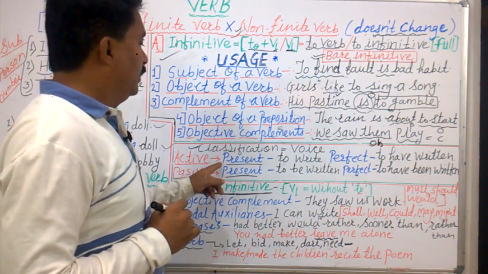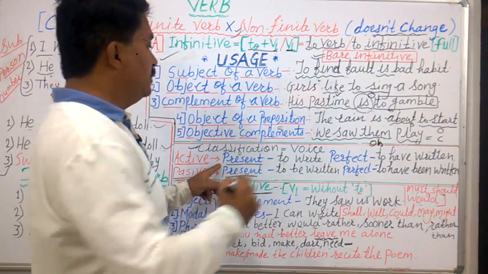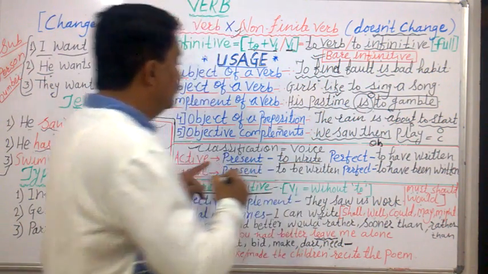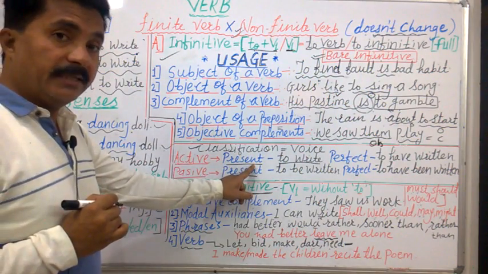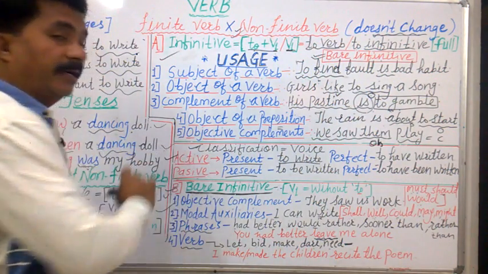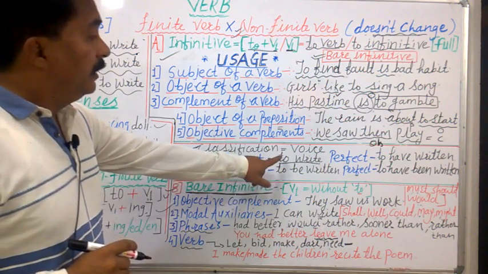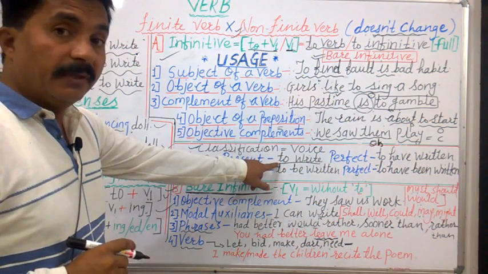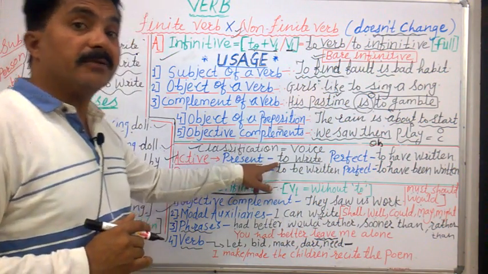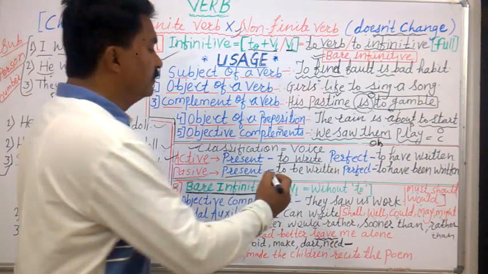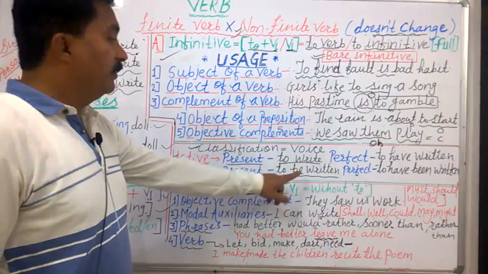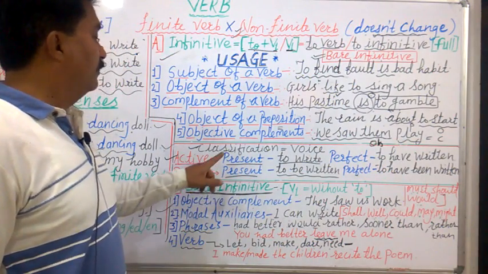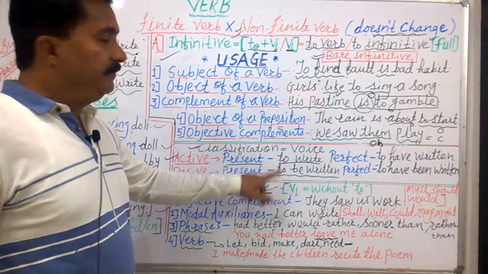The present form is to write. This is the example we had written, to write. So this is in present tense, and in which voice? Active voice. The same verb can be used in passive voice in present tense. How? To be written. Okay? To be written is the passive form of to write.